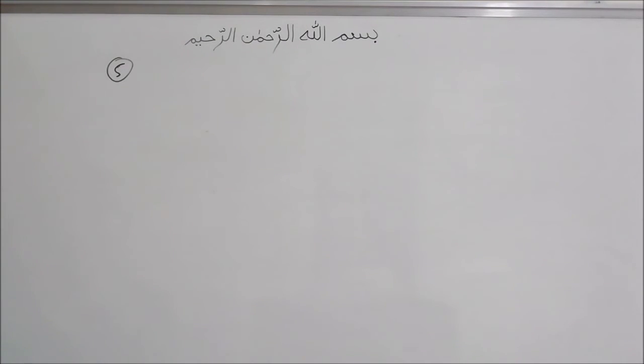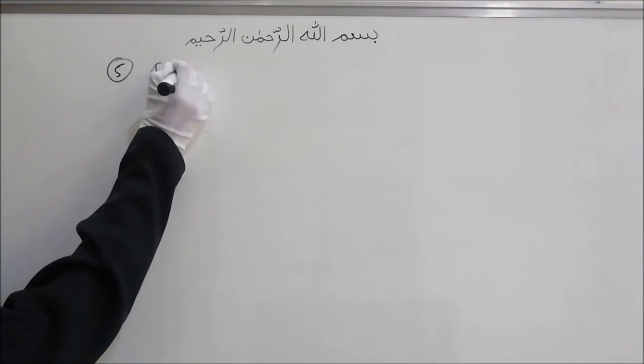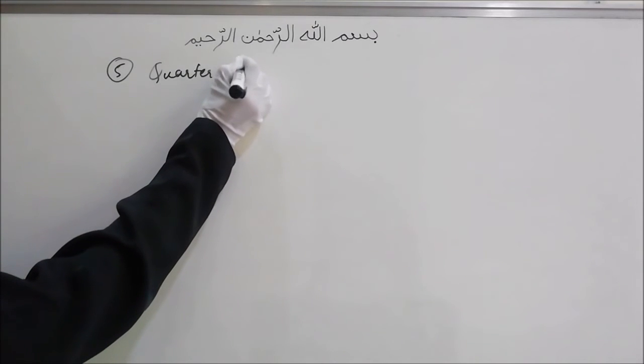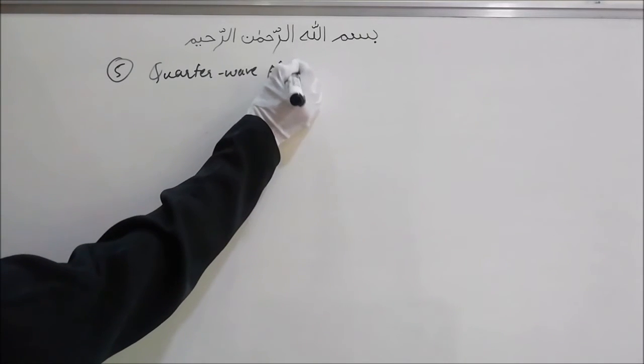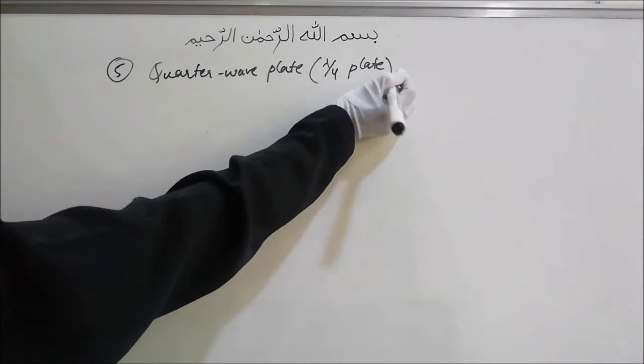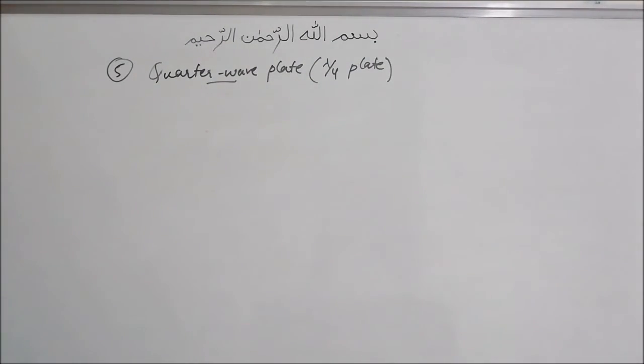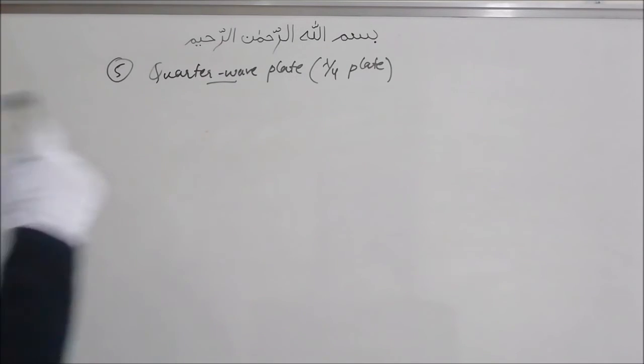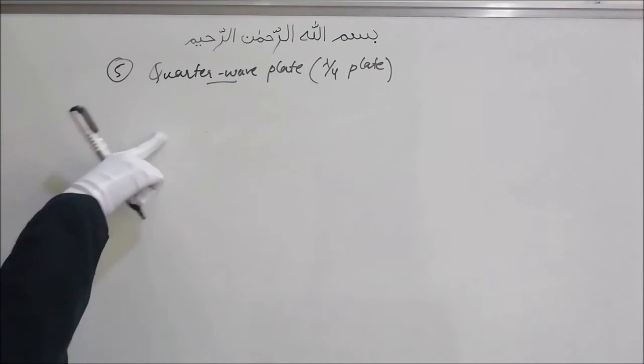Now we have the fifth method, which is the production of circularly polarized or elliptically polarized light by using different types of plates. One is called the Cotter wave plate. You can also call this a lambda by 4 plate. It is made up of a double refracting crystal, and it is designed in such a way that it will introduce a path difference of lambda by 4 between the E wave and the O wave.